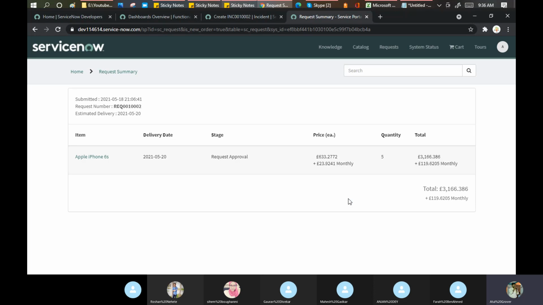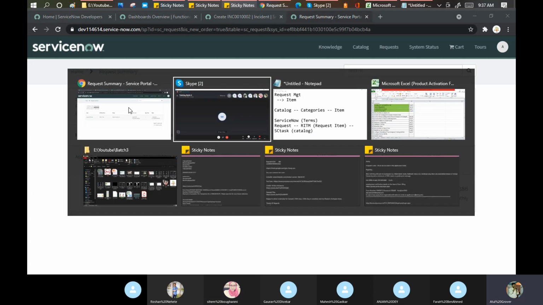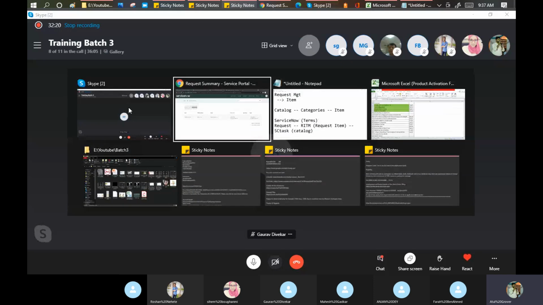Now you see here an important point. I get one request number here, REQ00100002. For Anjan, this is the tracking number. This is the order number for Anjan. Now what will happen in the background? Specifically for you guys, Mahesh, Gaurav, and other guys, because you are still a little away from the IT structure.